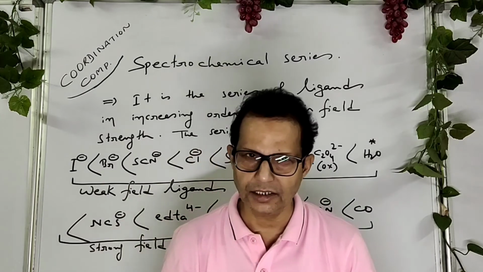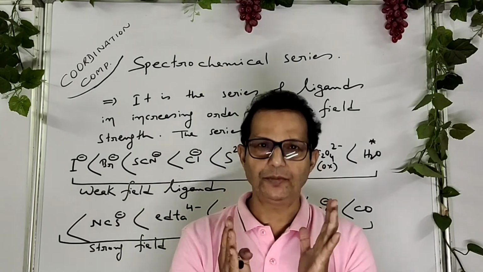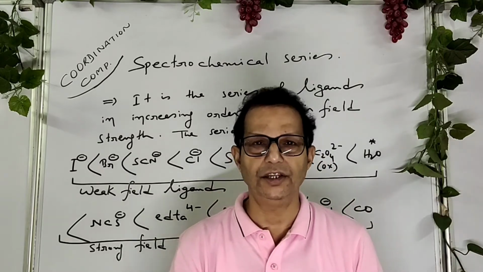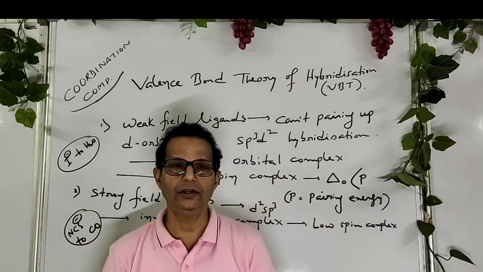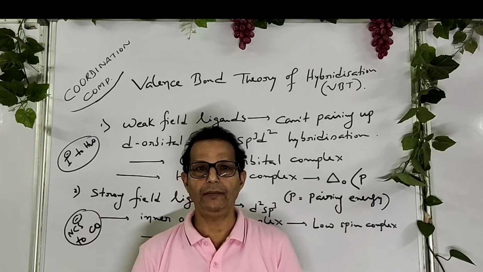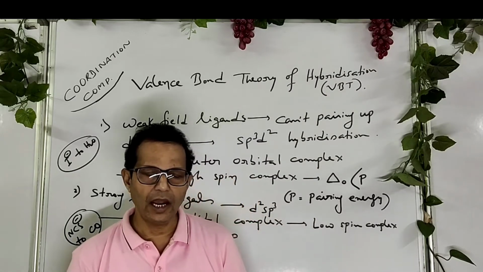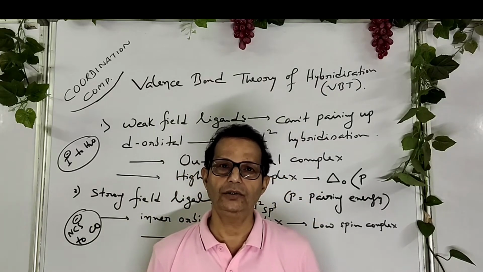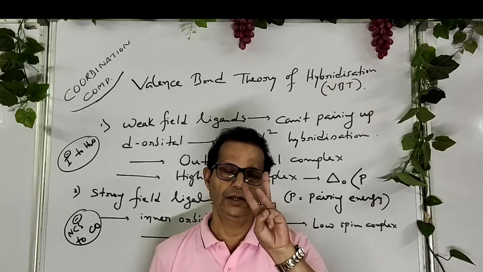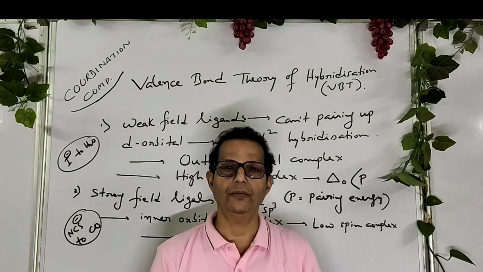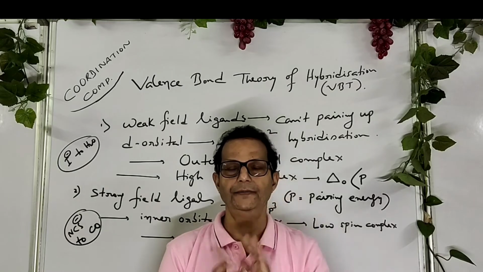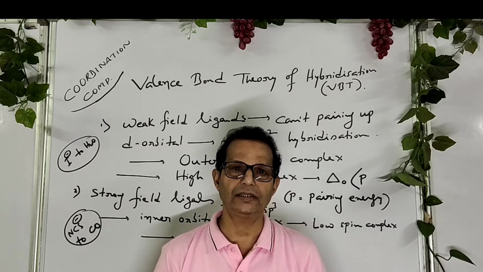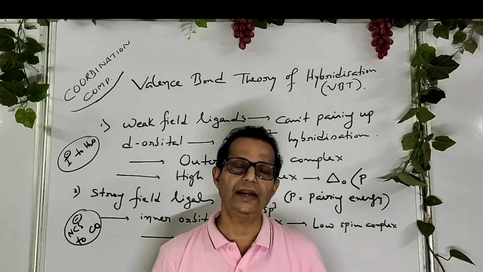So let's understand the valence bond theory of hybridization in aspect of spectrochemical series. Valence bond theory, or VBT. According to valence bond theory of hybridization, coordination compounds mainly possess three different types of hybridization. Number one, sp3. If sp3 hybridization takes place, they have tetrahedral shape.